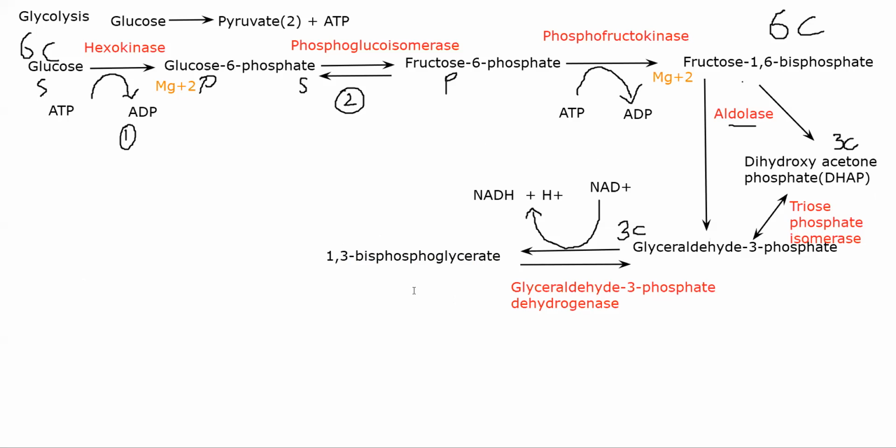This in turn will lose a phosphate. This is again a reversible reaction, in the presence of phosphoglycerate kinase, which is the enzyme, and in the presence of magnesium, which acts as a cofactor.